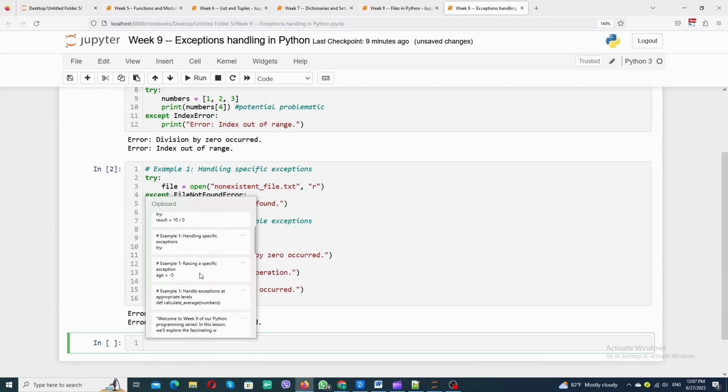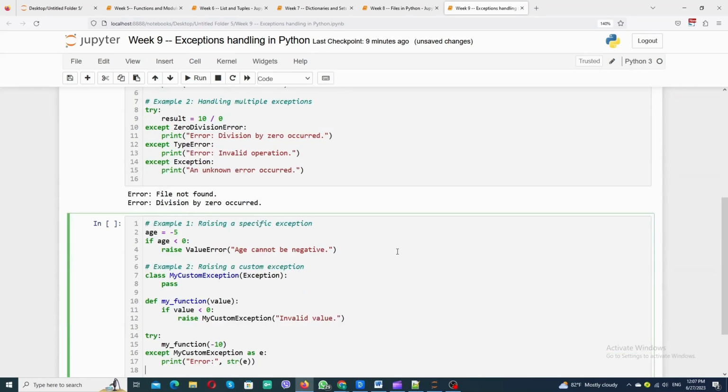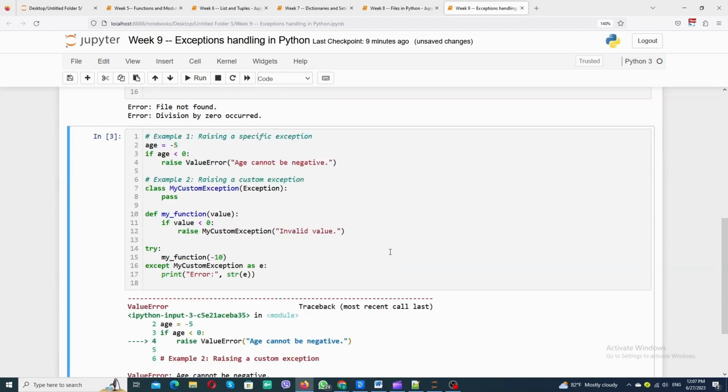Raising exceptions. Sometimes, we need to raise exceptions explicitly to indicate and handle specific situations. We'll explore the raise statement, which allows us to raise exceptions with customized messages and types.